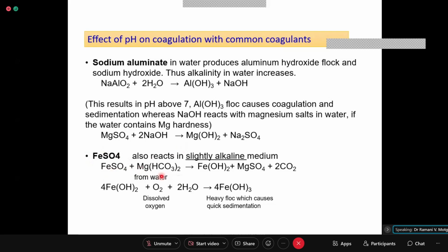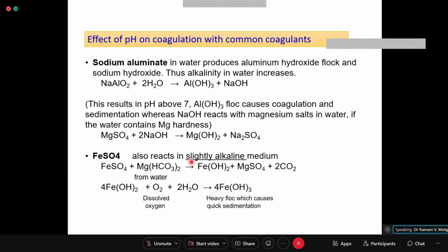If the water contains alkalinity like magnesium bicarbonate or calcium bicarbonate, then you can use ferrous sulfate. Ferrous sulfate will form ferrous hydroxide and MgSO4 and CO2. This Fe(OH)2 further reacts with O2 and H2O, forming Fe(OH)3.